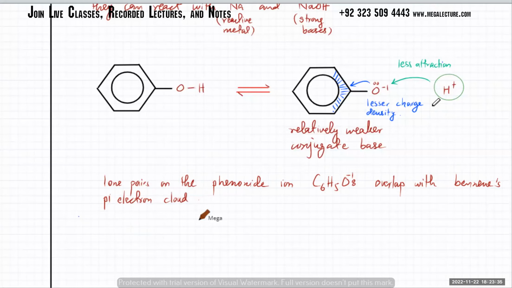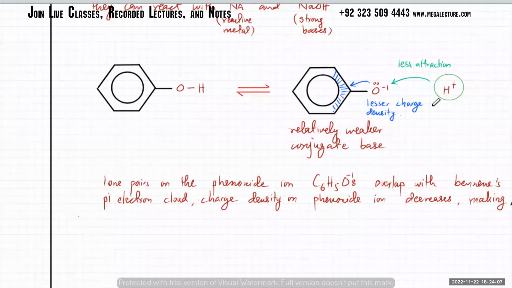And when that happens, when they overlap with benzene's pi electron cloud, the charge density on the phenoxide ion decreases. Decreases, and when it decreases, it makes the phenoxide ion more stable.